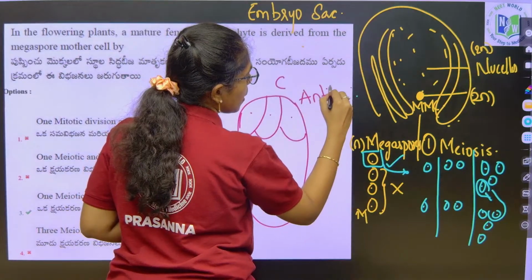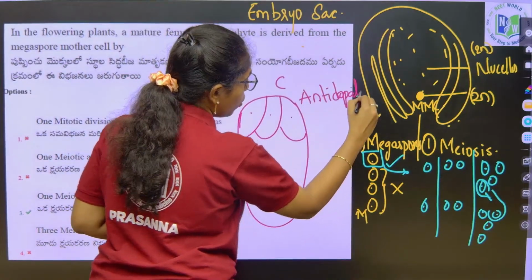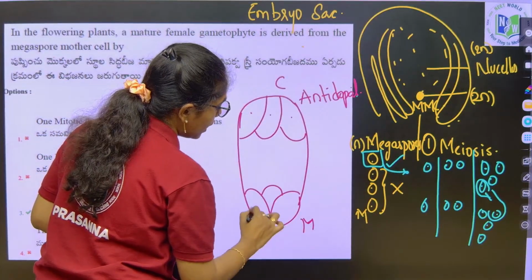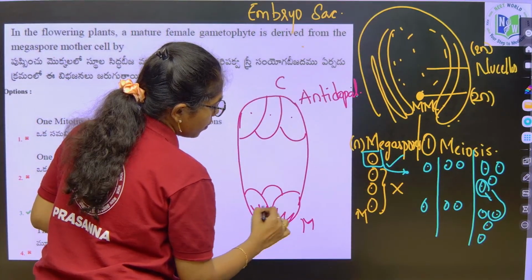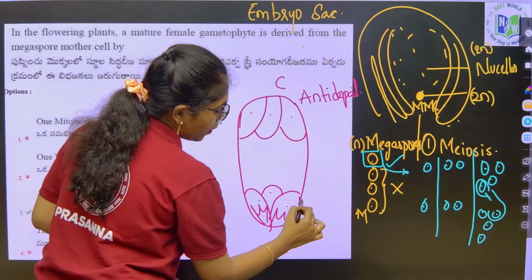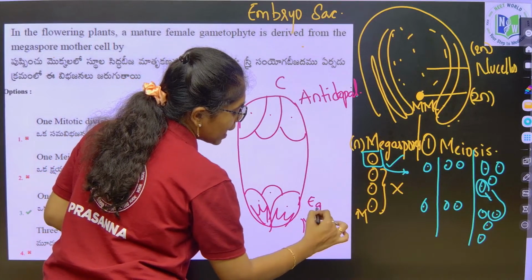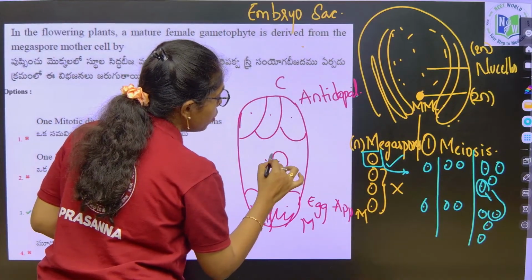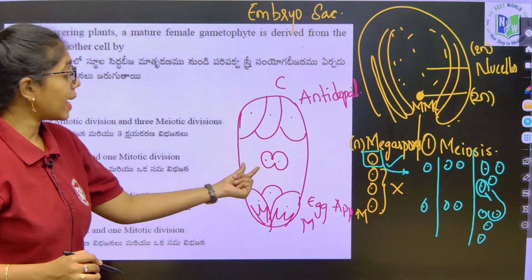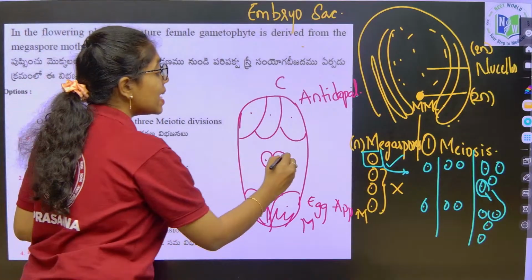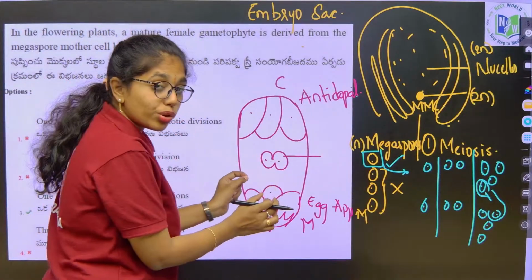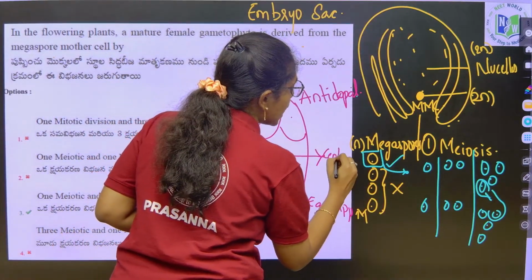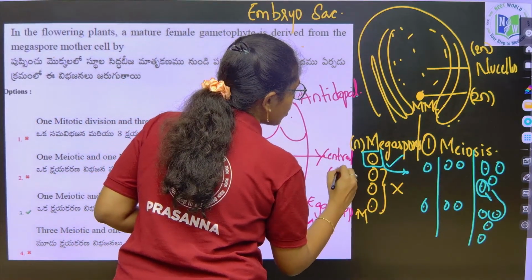Antipodal cells, and the lower 3 cells which are towards the micropylar end, 2 are synergids and 1 is egg, together called the egg apparatus, and at the center you have 2 nuclei. These 2 nuclei combined form one cell, which you call the central cell or polar nuclei.